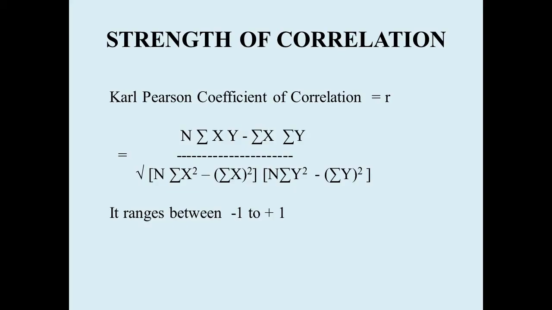The formula is on the PPT. The correlation is measured by n summation xy minus summation x summation y. In the denominator, it is the square root of n sum of x square minus sum of x whole square. Likewise, in the second bracket, we have n sum of y square minus sum of y whole square.